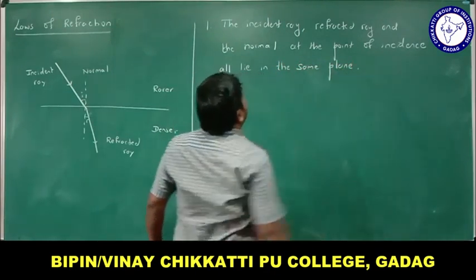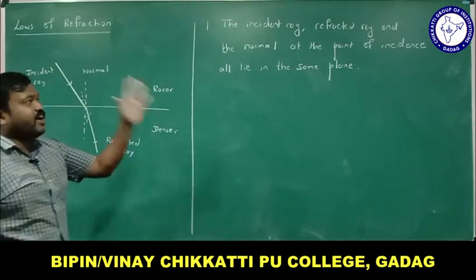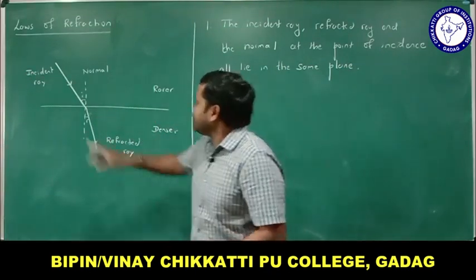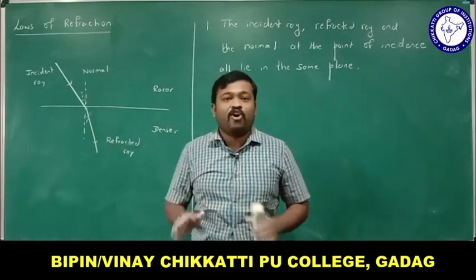Do you understand this? This is the first one. The incident ray, the refracted ray and the normal at the point of incidence all lie in the same plane.